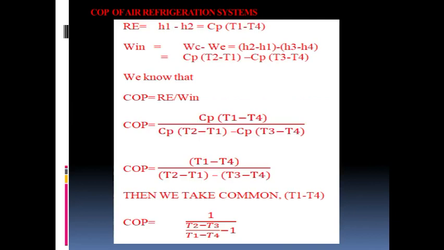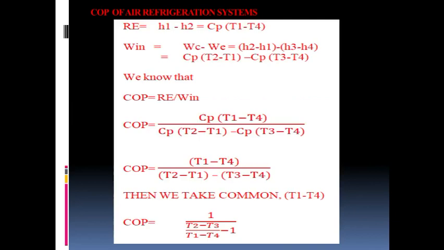Okay. So, here the net work input will be compressor work minus expansion work. WC we represent the compressor work, WE we represent the expander work. So, this becomes H2 minus H1, since compressor work is happening between the 1 to 2 process. So, it is H2 minus H1. Similarly, expander work is happening between the 3 to 4 process. So, it will be H3 minus H4. So, in terms of temperature, you can write Cp in bracket T2 minus T1 bracket close minus Cp bracket T3 minus T4 bracket close. So, we know that COP equal to refrigeration effect divided by the work input.